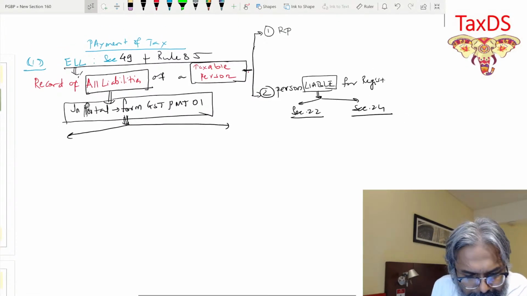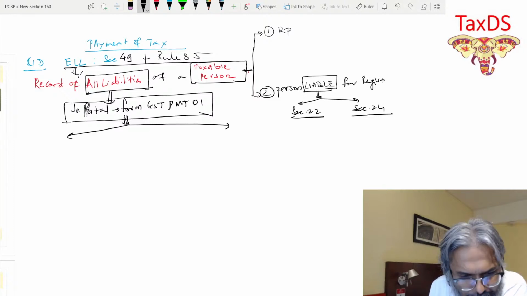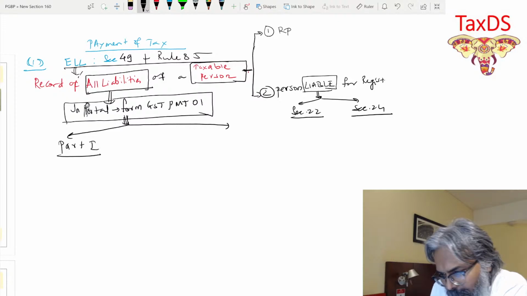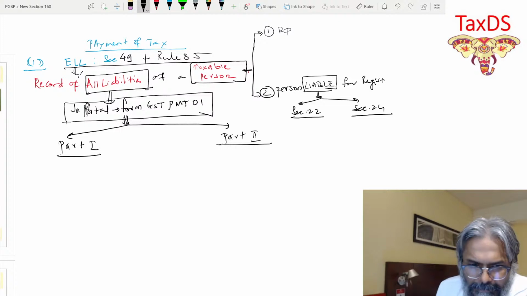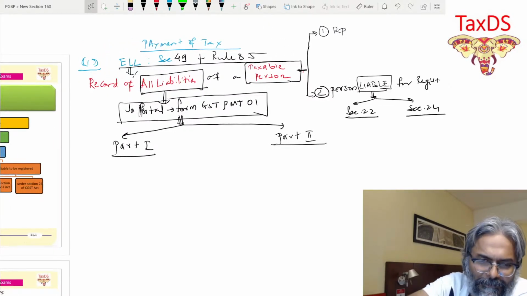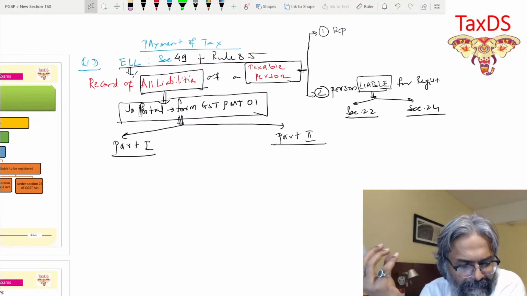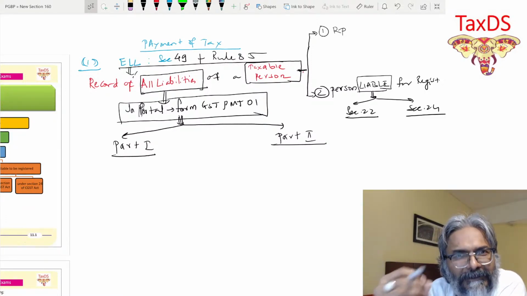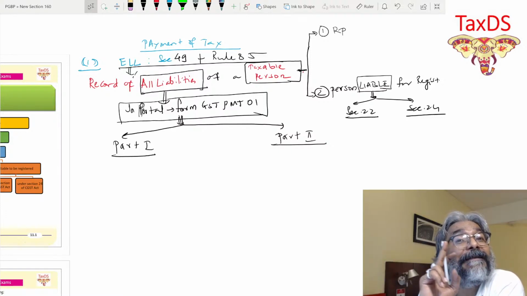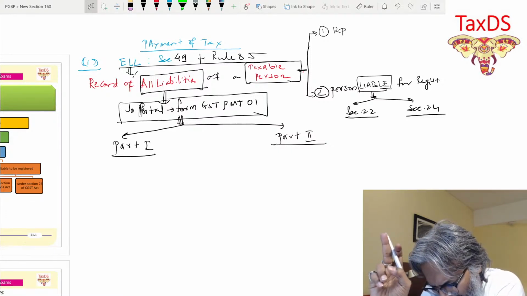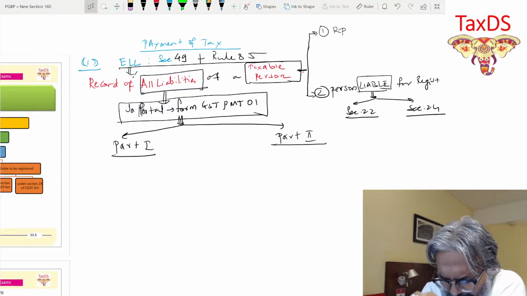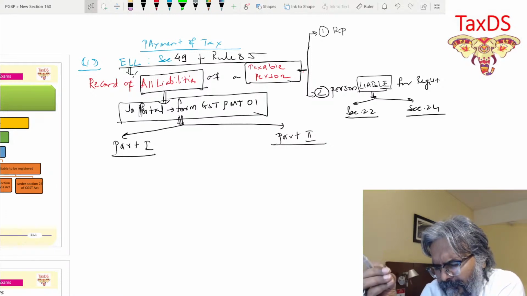Which are the two parts, students? Part 1 and part 2. Now please understand, students. This is, as I told you, the liability ledger. The government is going to prepare all the ledgers, and for making the ledgers the government will require the information. Some of the information they are getting through the registered person himself.